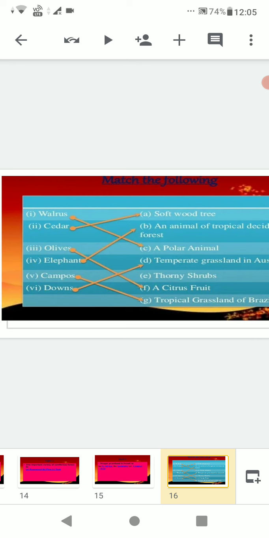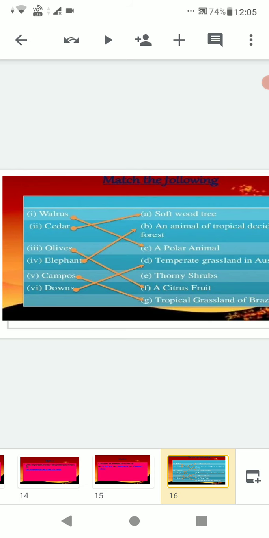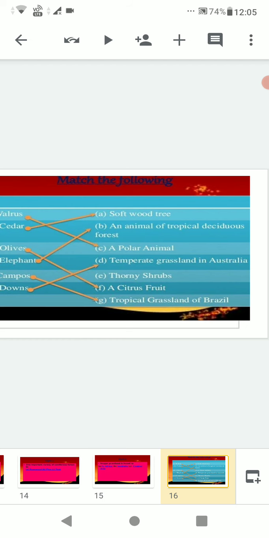Elephant, an animal of tropical deciduous forest. Campos, found in Brazil, the tropical grassland of Brazil. Downs, temperate grasslands in Australia.